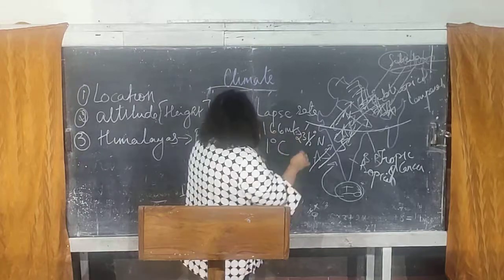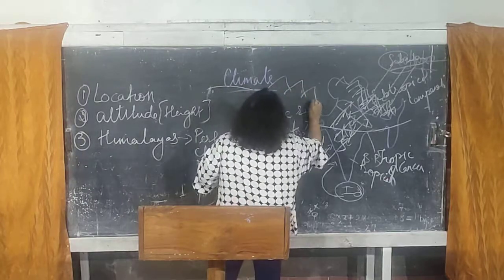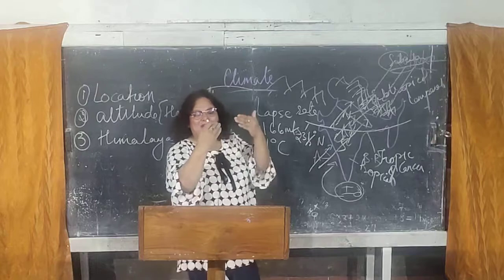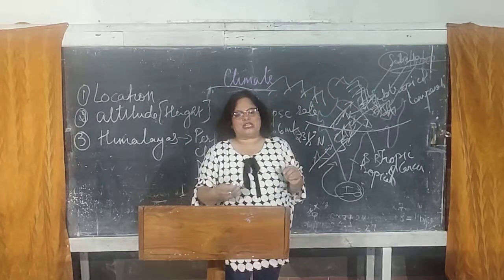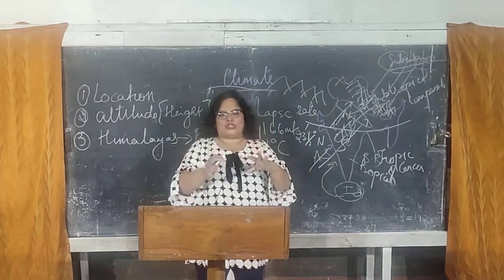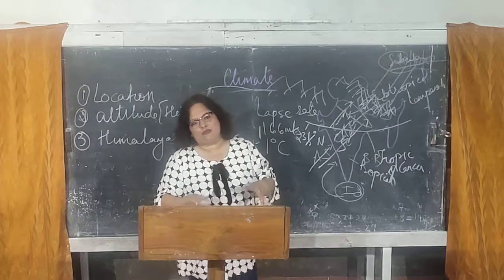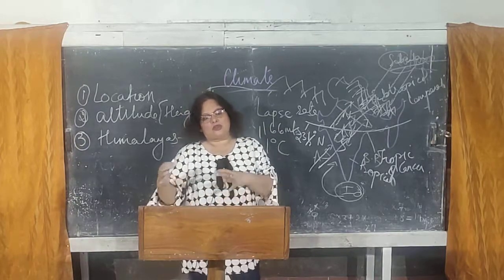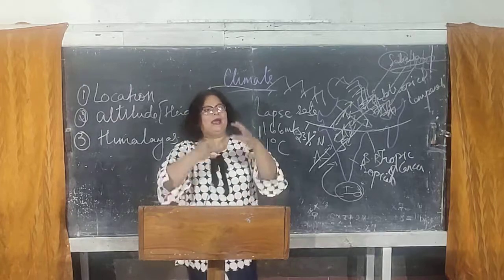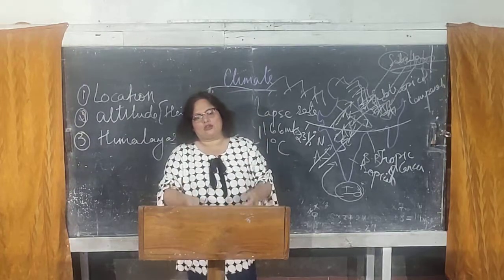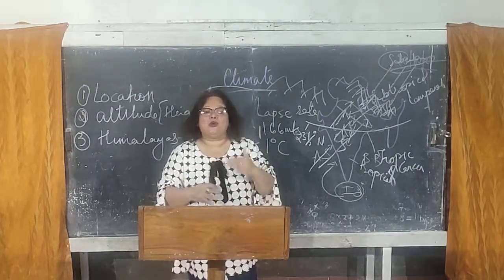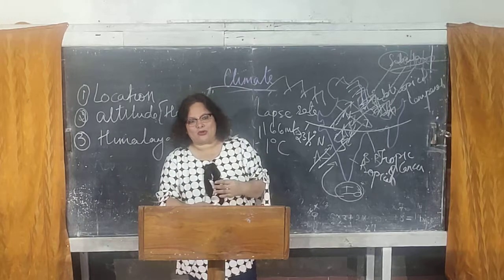But the presence of the Himalayas stops the wind carrying moisture from going to other parts of Asia. Whatever moisture is picked up by this wind from the Indian Ocean, the Arabian Sea and the Bay of Bengal is responsible for giving rainfall to India. So the Himalayas play a very important role.